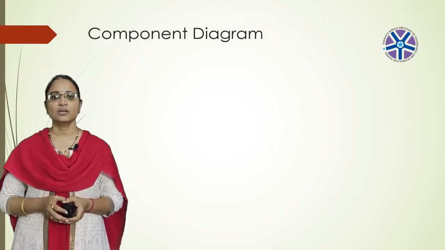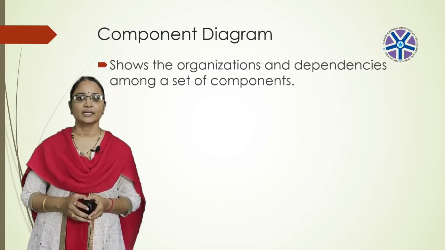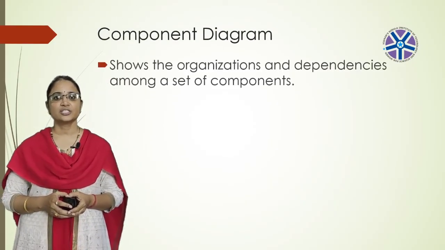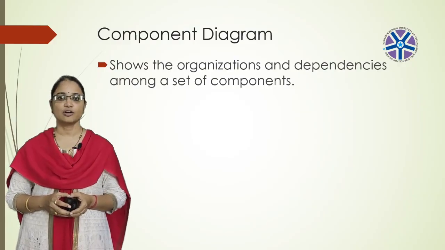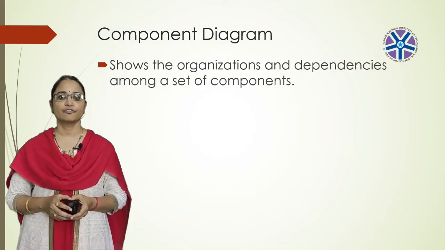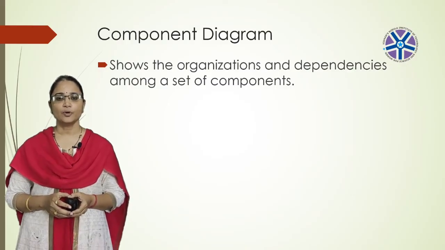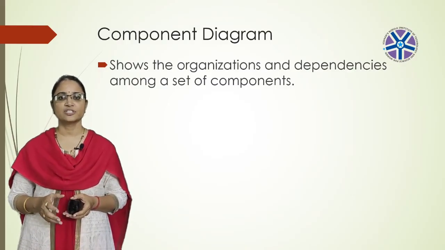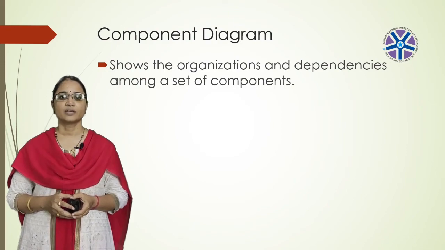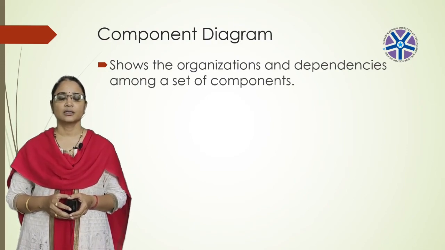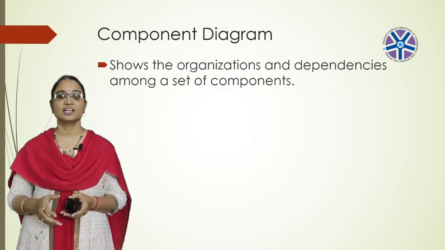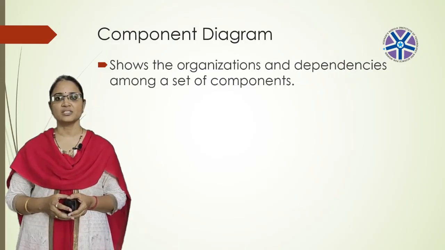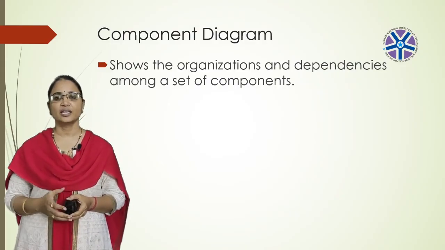Next, coming to the component diagram. Component diagram shows the organizations and dependencies among a set of components. Component diagrams are different in terms of nature and behavior. Component diagrams are used to model physical aspects of a system. Physical aspects are elements like executables, libraries, files, documents, etc., which reside in a node.